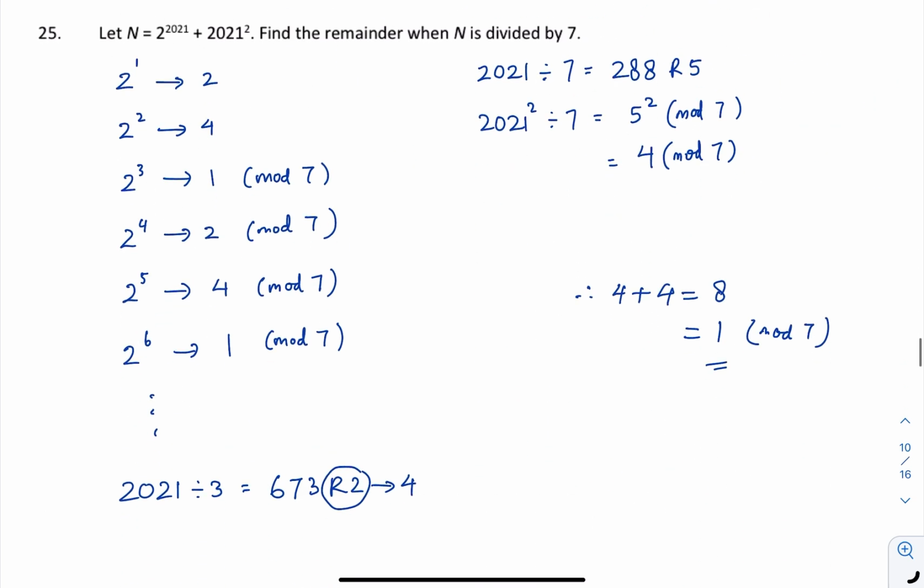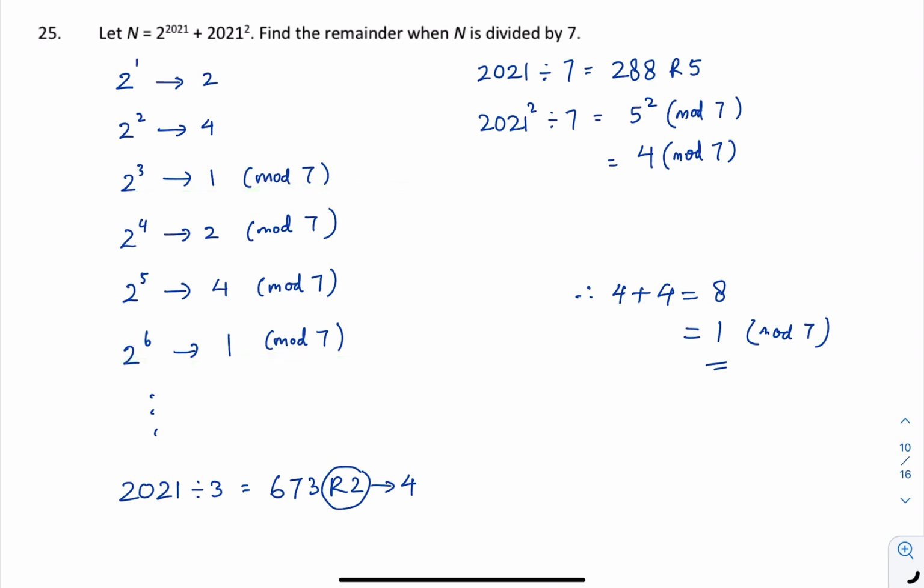Okay, question 25. This is a remainder question. So 2 to the power of 2021, you know it's impossible to find. You just need to find the remainder when it's divided by 7. So just list out and then find the pattern. 2^1 will be 2, 2^2 will be 4, 2^3 will be 8, but 8 is 1 mod 7, or remainder 1 when divided by 7. So when you see a 1 here, you know that it will repeat every 3 terms. Don't believe, you try again. Times 2 become 2, times 2 become 4, times 2 become 8, then become 1 again. So whenever you see a 1, this is a sign for repetition.